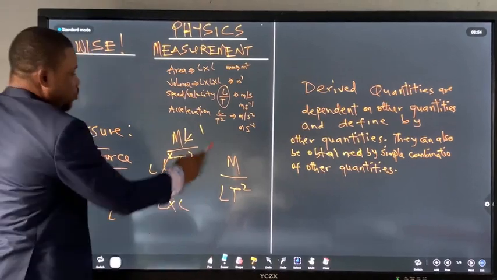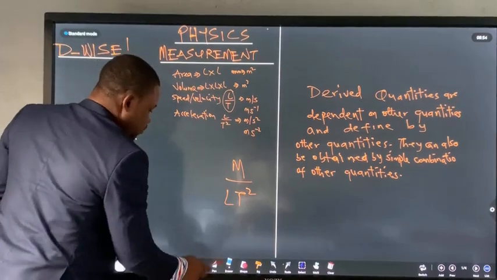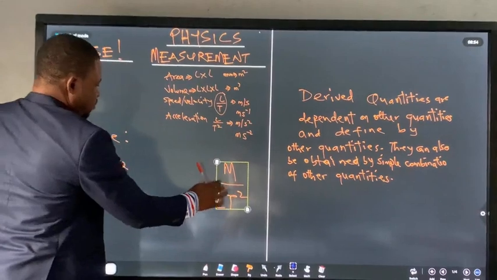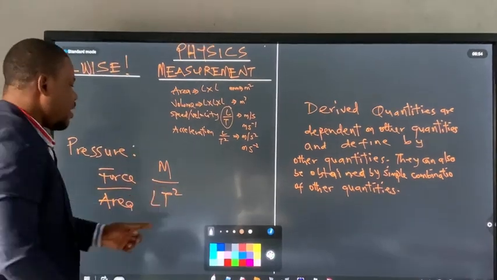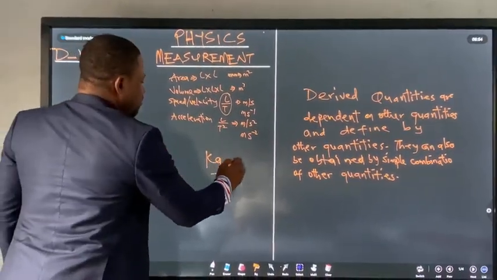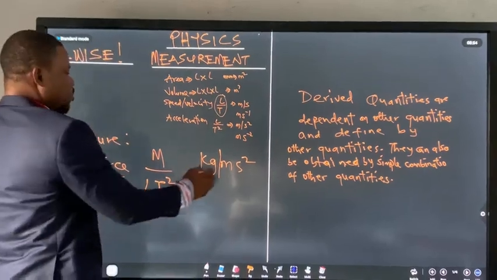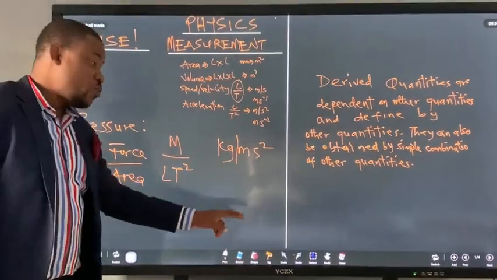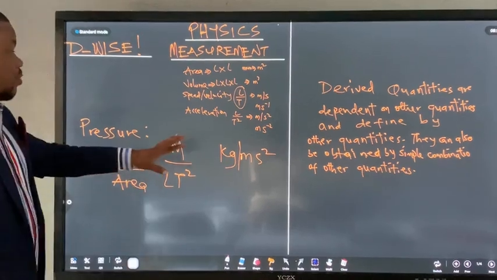So what does this tell you? It tells you that the unit of force from here can be said to be kilogram per meter per second squared. The unit of pressure: kilogram per meter per second squared.